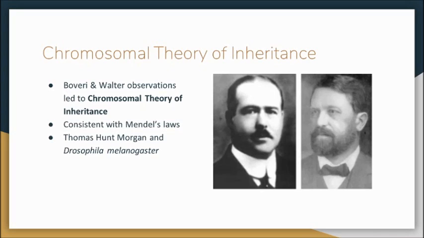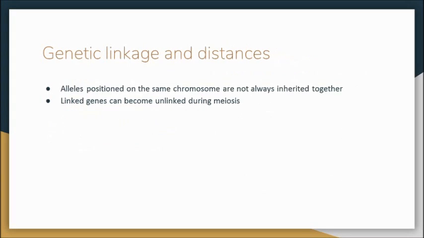Thomas Hunt Morgan also contributed to this theory with his work with fruit flies, or Drosophila melanogaster. It was also found that alleles positioned on the same chromosome are not always inherited together. Linked genes can become unlinked during meiosis, which is a little bit different than Mendel had originally stated.